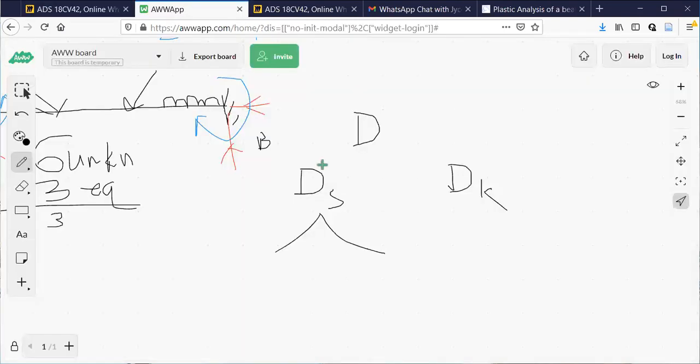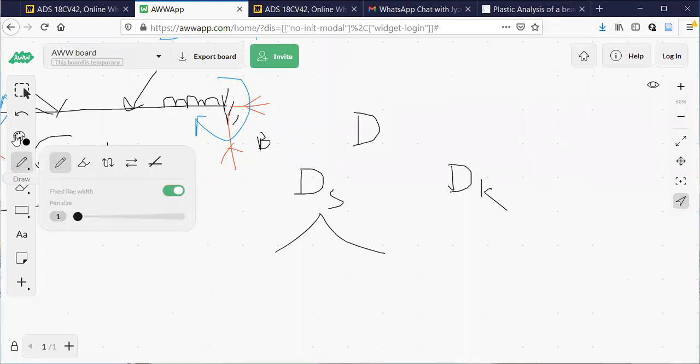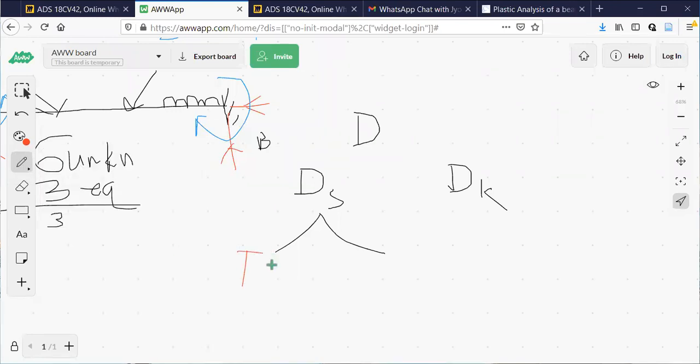So under static, what will I write? I'm going to write like this now. D internal static, DSI. D external static, DSE.